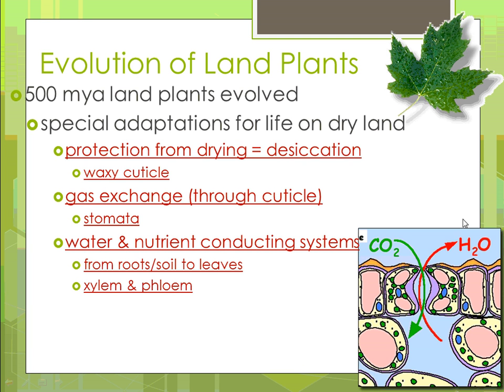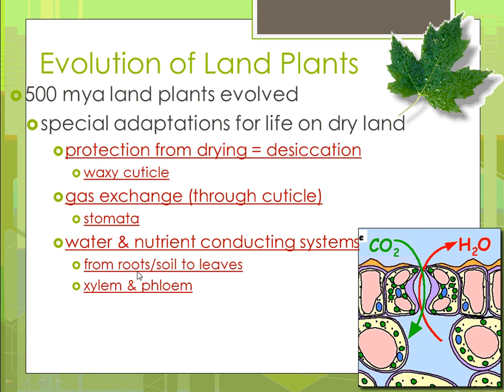Another thing that they had to come up with is how to transport water and nutrients from one end to the other. Again, if you're living in the water, those nutrients and water are all around you. You don't really necessarily need a transport system. You can just rely on diffusion and osmosis. But living on land, that's not necessarily the case. And so they had to come up with ways of getting water and nutrients from one end of the plant to the other. And the way that you could do that is roots.